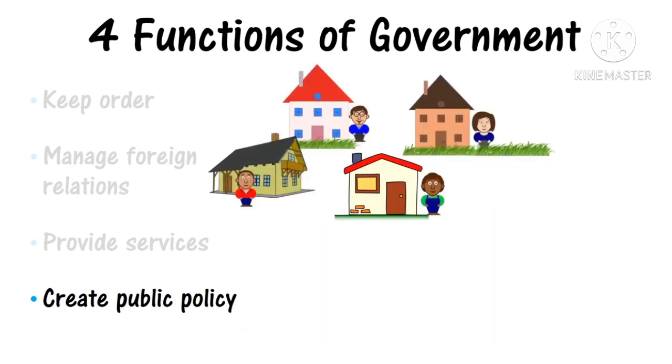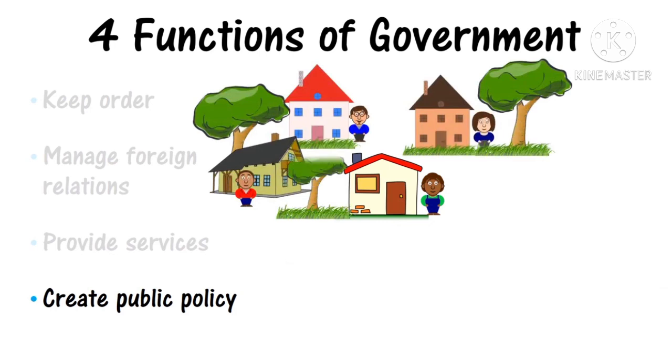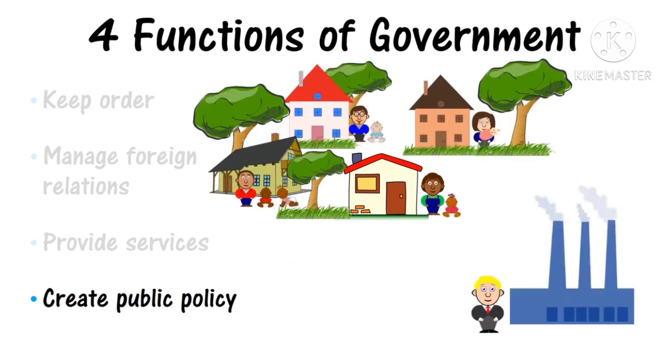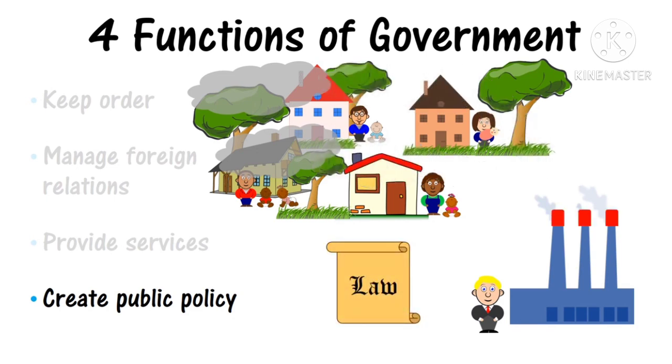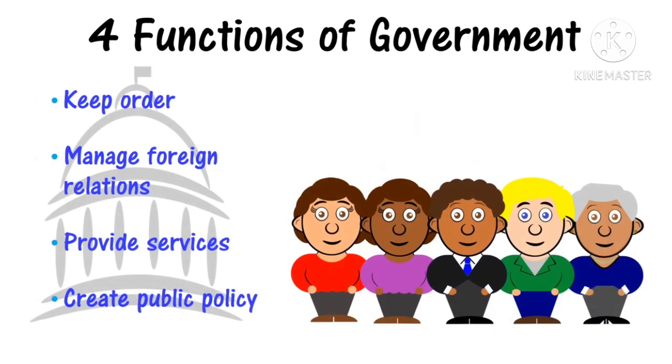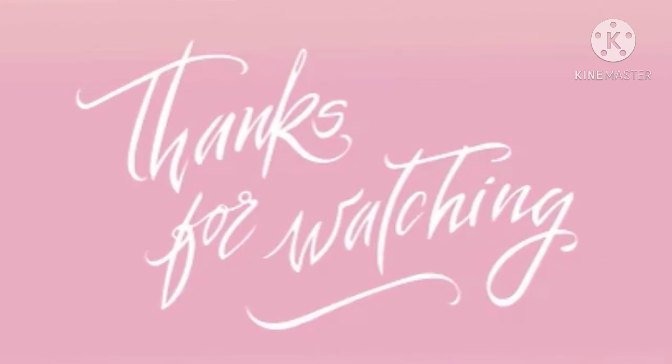A clean environment is very important because the kids will not be polluted. But in an environment where you have lots of factories, the pollution from such factories will be too much and it's not good for families. So government puts in place laws to protect families and give them clean air. So government helps to improve the quality of life of its citizens.